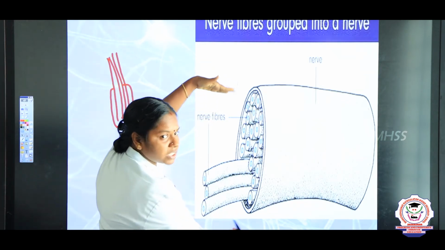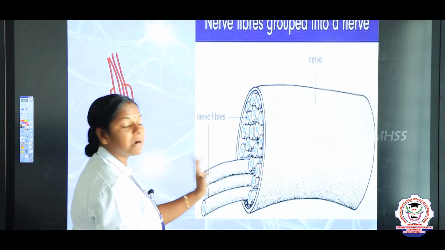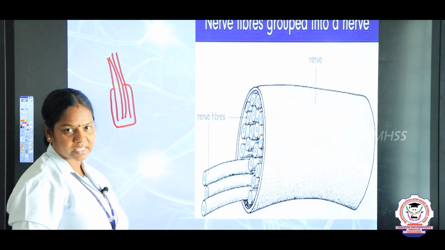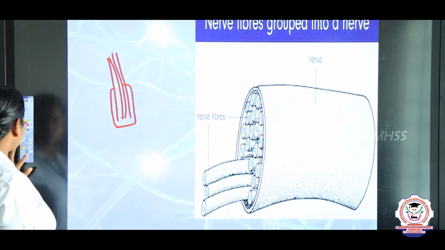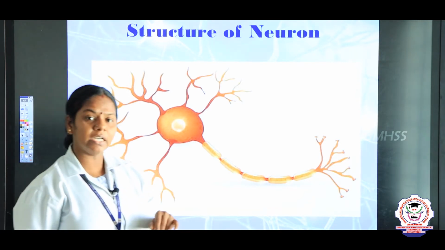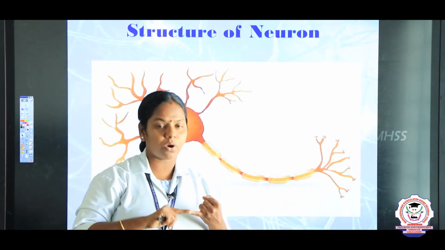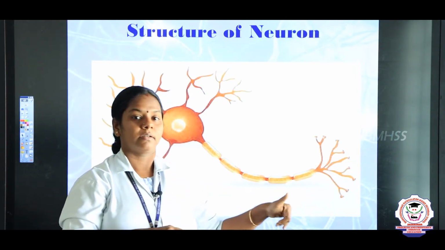Just look into this picture, children. It is a nerve and inside that we can see many bundles of nerve fibers. They help in transmitting the impulses. So, what are the three parts we discussed, children? We discussed about the neurons, next about the neuroglia, and third one is about the nerve fibers.